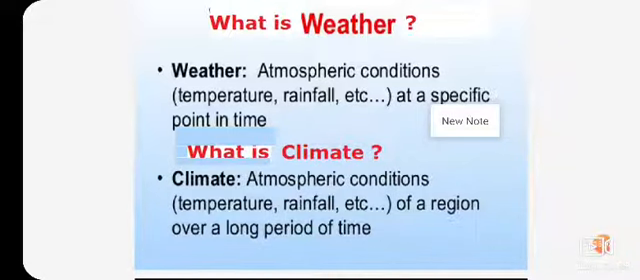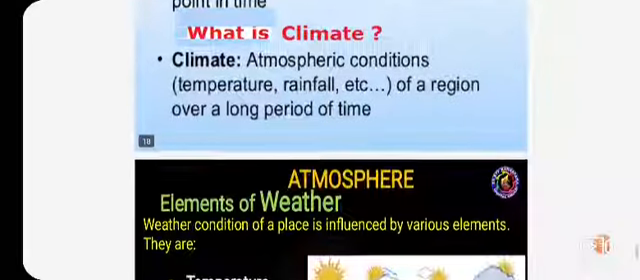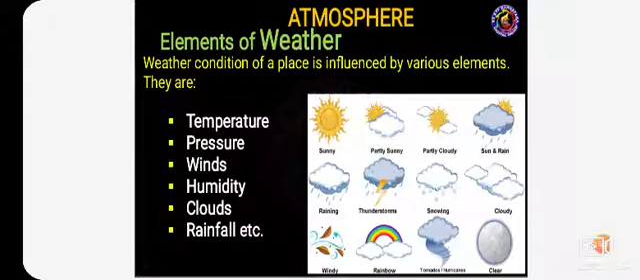Come to the climate. What is climate? The atmospheric conditions of a region over a long period of time is called climate. Climate means the usual condition of the temperature, humidity and earth surface for a long time. This is the difference between weather and climate. Weather points to a particular time, while climate points to a long period of time.